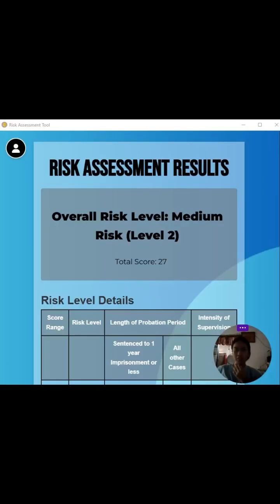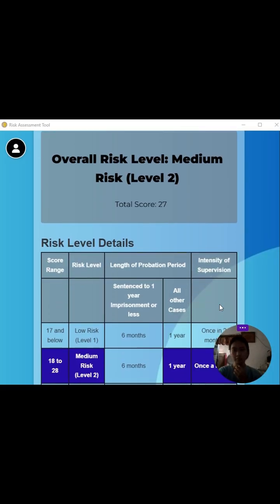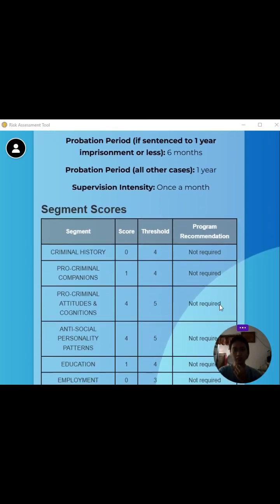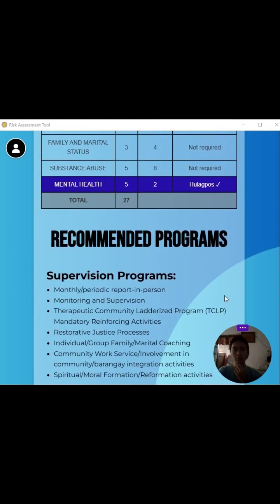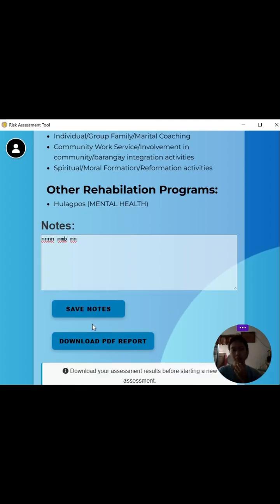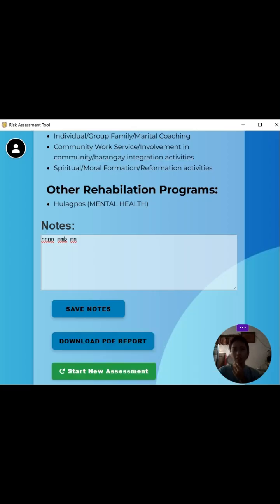Once we are done answering all the questions, this is the result of our answers. You can see here the level details and other information, required programs. This is the mandatory, and this is the other rehabilitation programs that we need to take. You can also input some notes here, save this, and download the PDF report. The start assessment button won't download or start another assessment if the user doesn't click this button. Once you click this, it will generate the PDF.